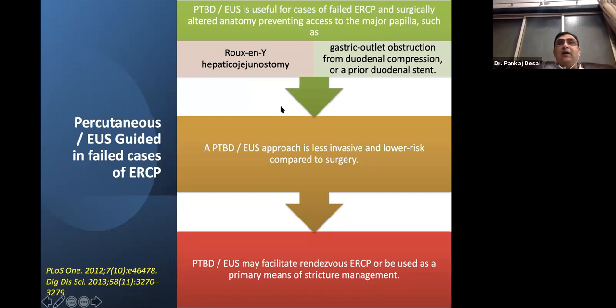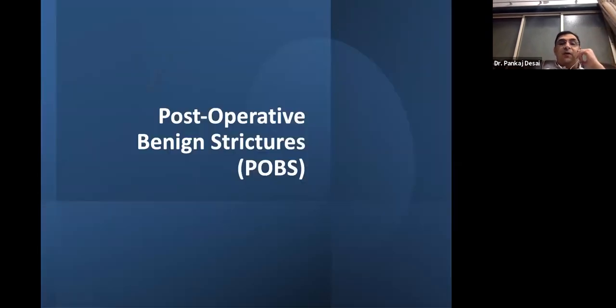Alternately, if you can't do ERCP or ERCP fails, PTBD or EUS, depending on the expertise that you have in your setting, especially in those cases who have undergone a Roux-en-Y hepaticojejunostomy or have a gastric outlet obstruction or duodenal compression or a prior duodenal stent. In these cases, you can use a PTBD or an EUS. Probably that we can discuss. There would be a whole theory, and you can do a hepaticogastrostomy or a choledochoduodenostomy and get the strictures obliterated.